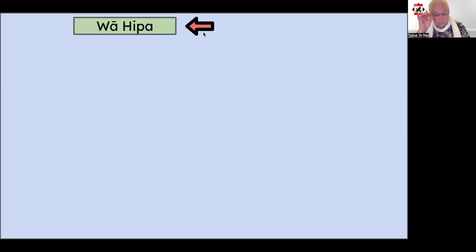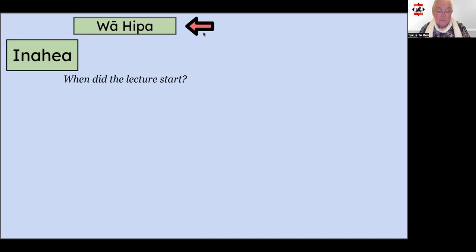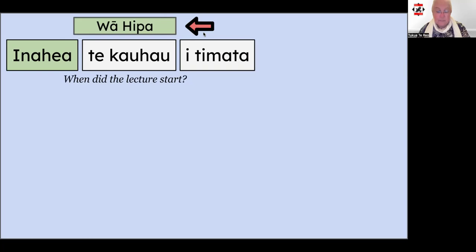We'll start by asking the question, when did, using inahea. It can also be used to ask when was or when were as well. Let's ask when did the lecture start. We'll start our rerepātai with our tūpātai, inahea. Next up comes the subject, which is te kouhou, or the lecture, then the tohu wā I, and the tūmahi, timata. And lastly, we'll add in our punga, ai. Inahea te kouhou I timata ai.